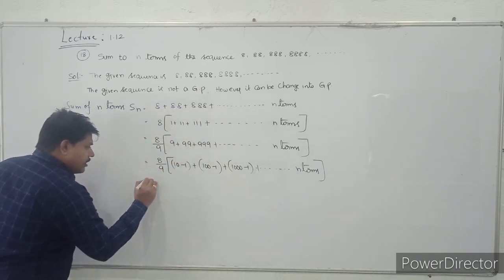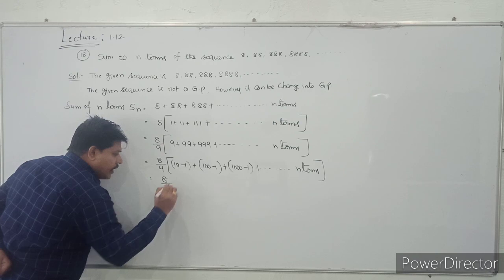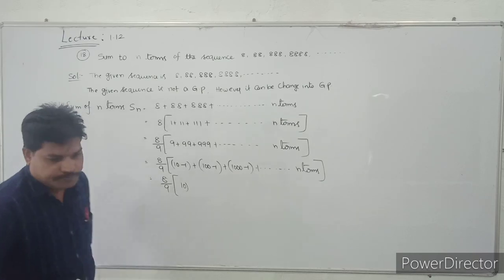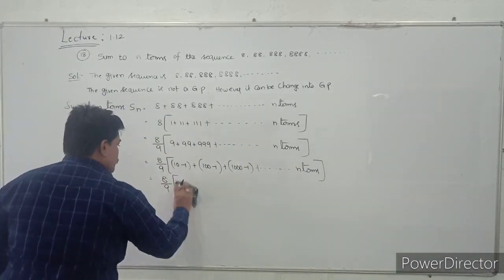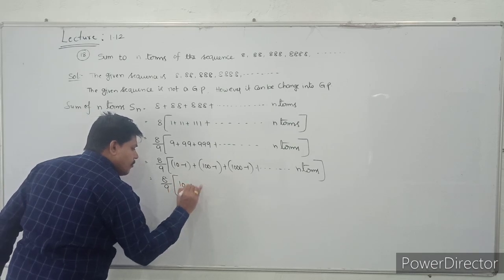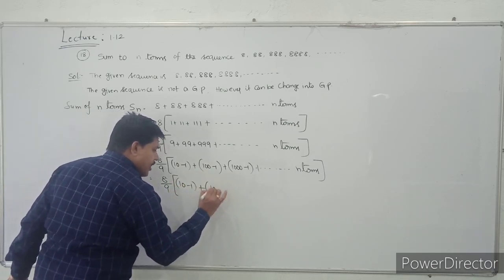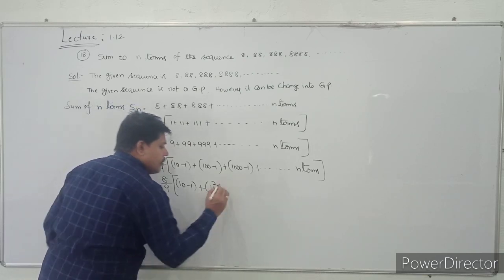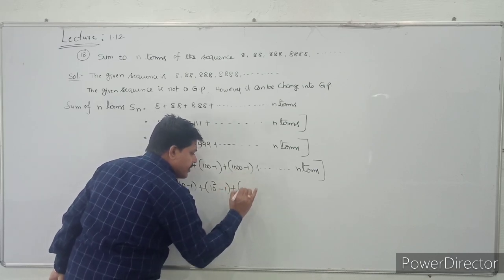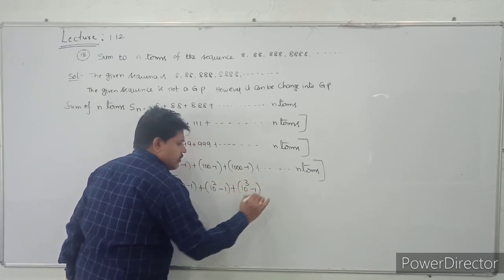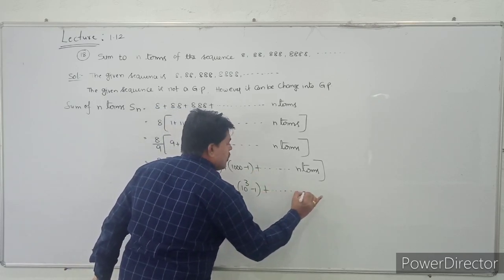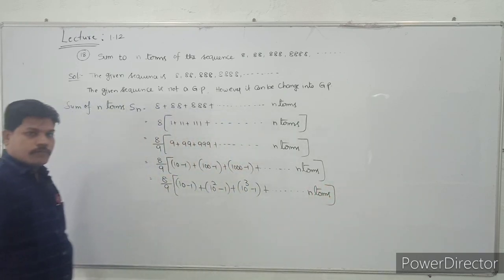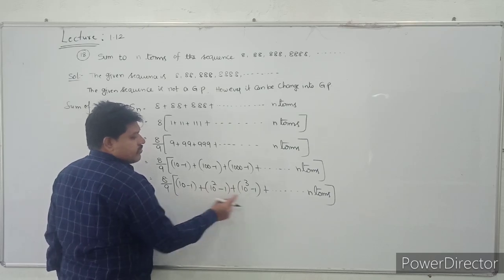So 8 by 9 into (10 minus 1) plus (10 square minus 1) plus (10 cube minus 1) plus and so on up to n terms. I have just written it in the form of 10 square, 10 cube and so on.